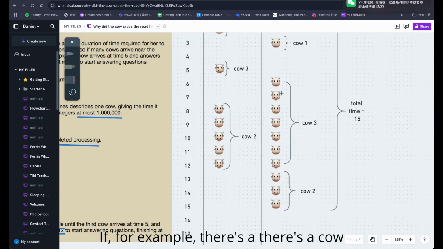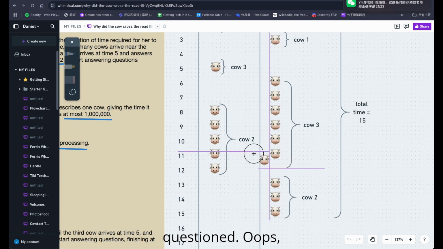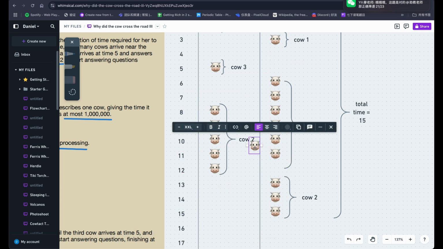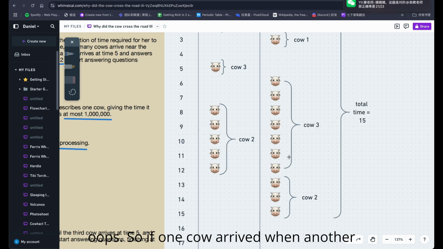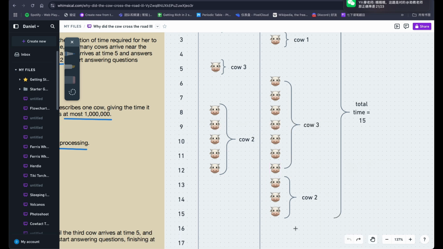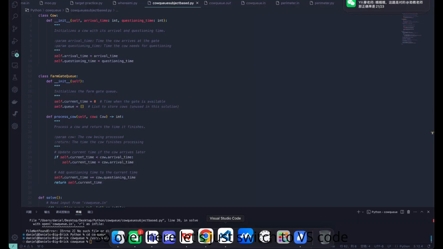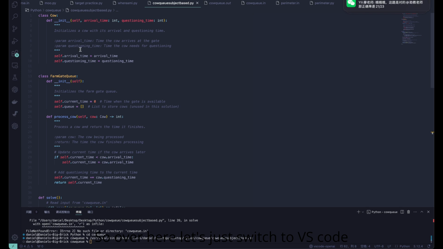If, for example, one cow arrived when another cow is being questioned, then the total time is the last cow's total time plus the questioning time of the new cow. So now let's switch to VS Code and see the code I wrote.